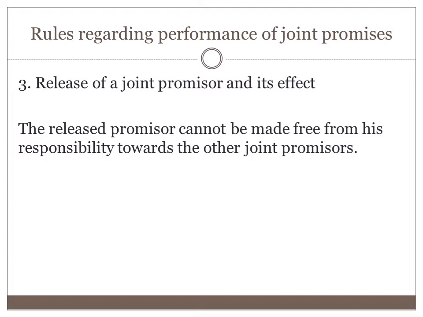Let me explain through an example. A, B, and C are joint promisers of a debt payable to D. Here, D released C from his liability and sued A and B for recovery of the debt.